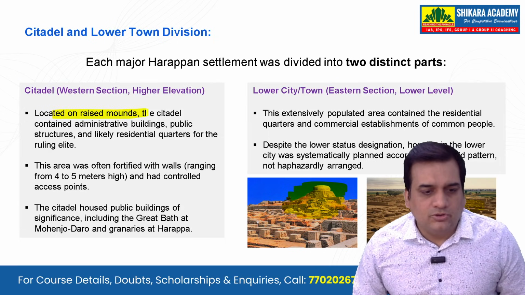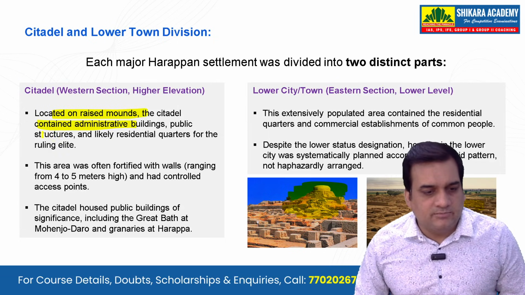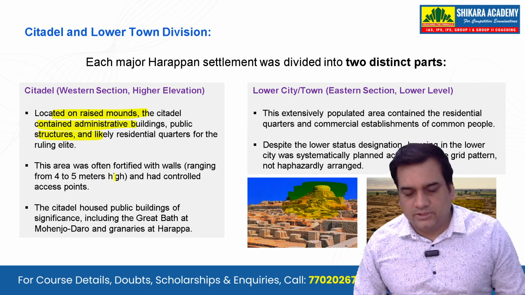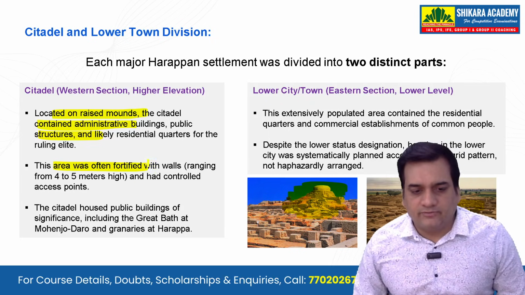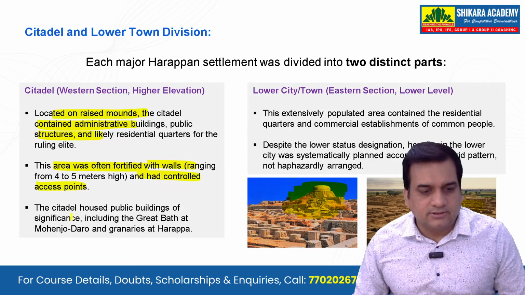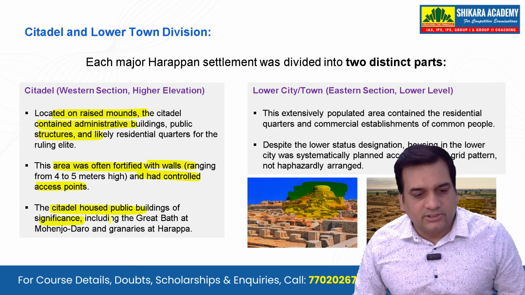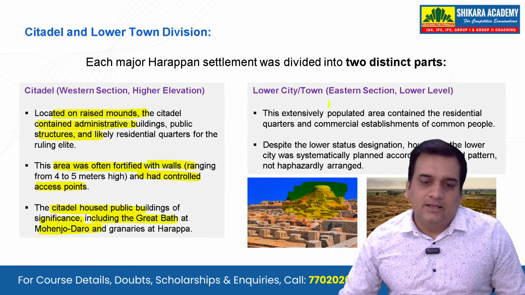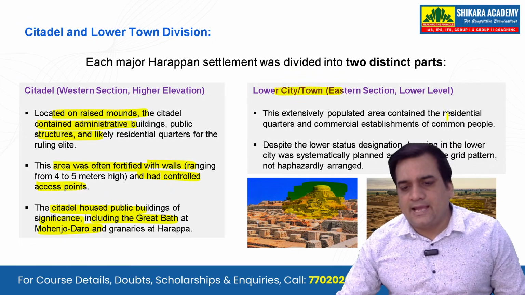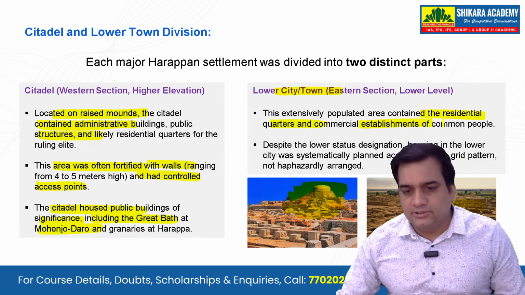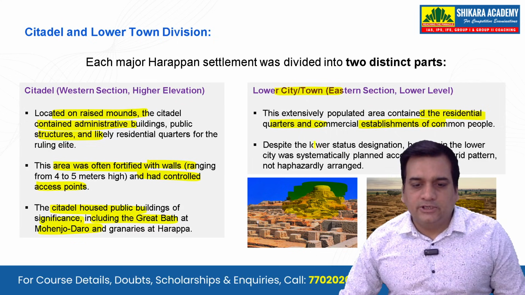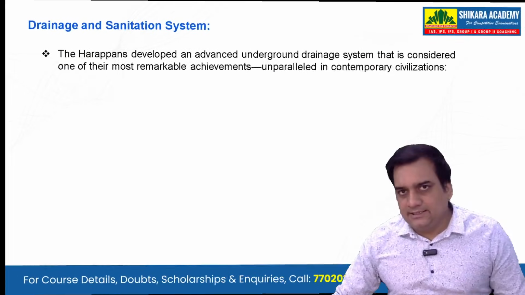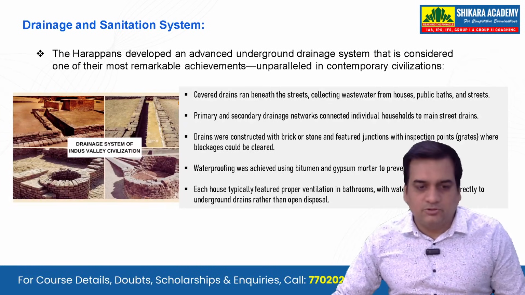Located on raised mounds, the citadel contained administrative buildings, public structures, and likely residential quarters for the ruling elite. The area was often fortified with walls and had controlled access points. The citadel housed public buildings of significance, including the Great Bath of Mohenjo-Daro and granaries at Harappa. Now, the lower city contained the residential quarters and commercial establishments of common people. Also, despite the lower status designation, housing in the lower city was systematically planned according to the grid pattern. It was not haphazardly arranged. So, this is what you should know about the town planning.